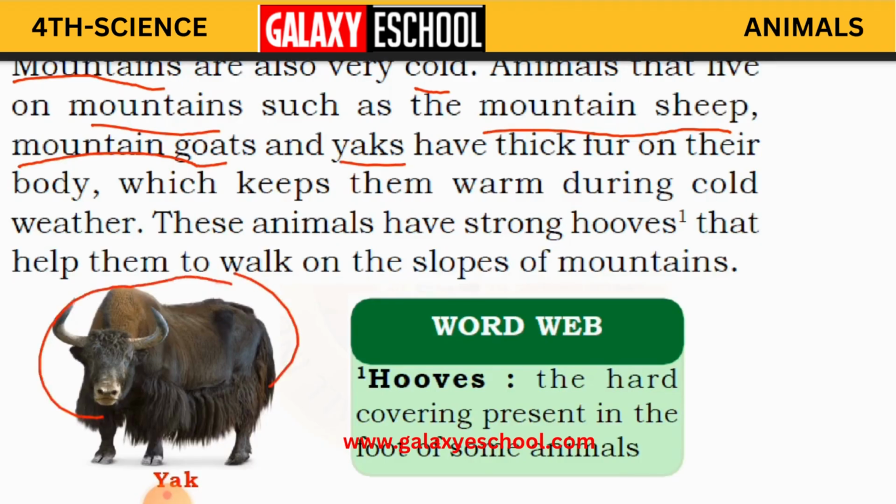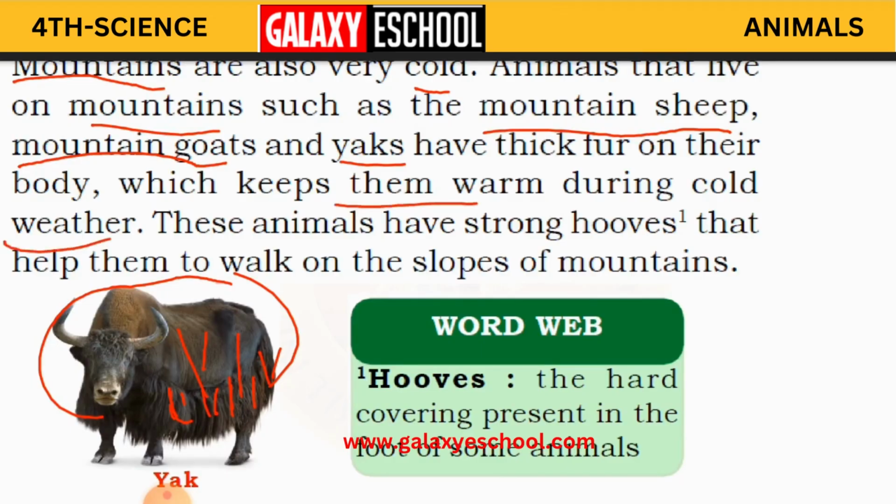So these animals have got a thick fur on their body. Can you see the fur here, children? They have got a thick fur on their body which keeps them warm during cold weather. Like as we wear sweaters, their fur acts as a sweater for them. So this fur keeps them warm during cold weather.